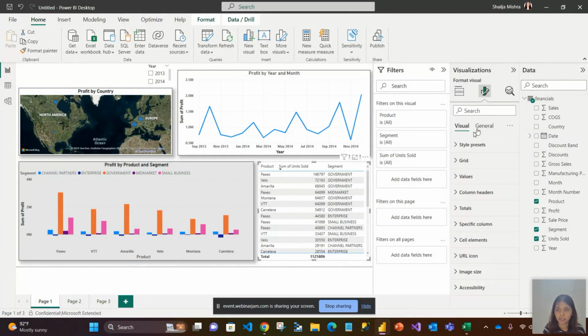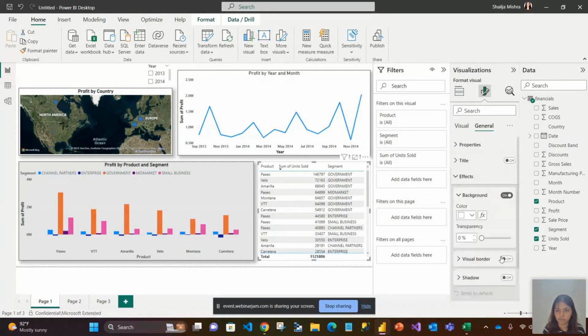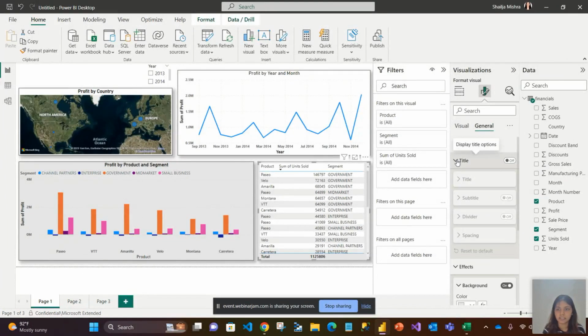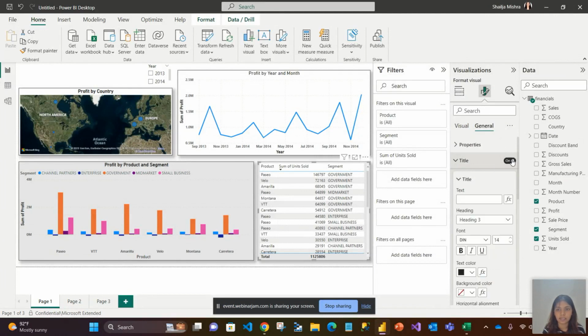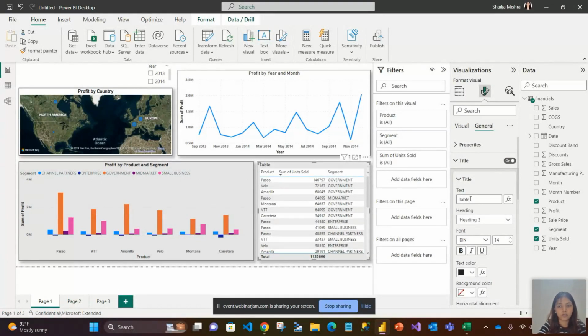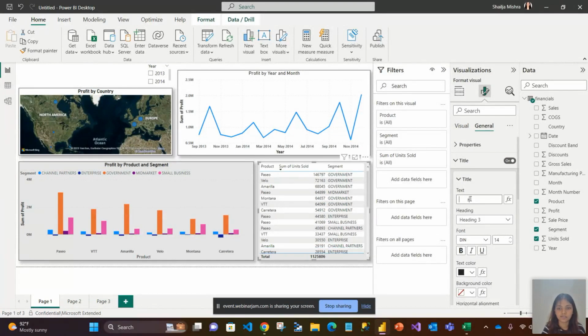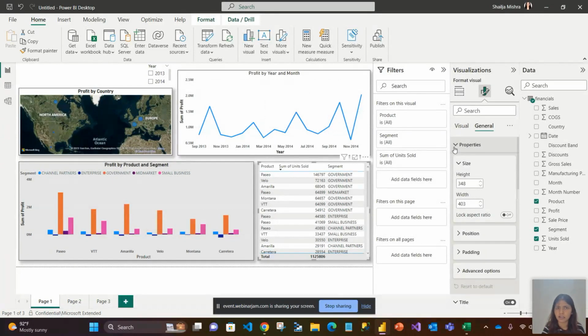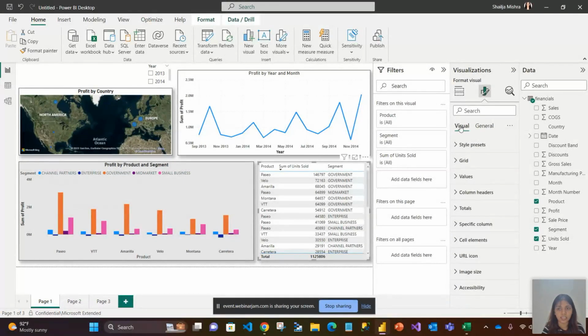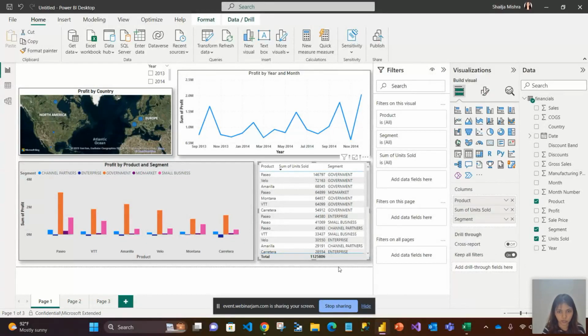Again, I'll just do a bit of formatting. I'll just say effects, visual border is on, shadow is on, maybe color, I don't like the white one, I'll say gray, better. Okay. And the title, it's off. If I say title is on, it will say, okay, what is the title? I'll say table. Okay. I don't want the name as table, just showing you what all things we can do here. So on the visual also, on the properties, there are different available options where you can change all of these things. And there are so many different options where you can modify and format this visual.